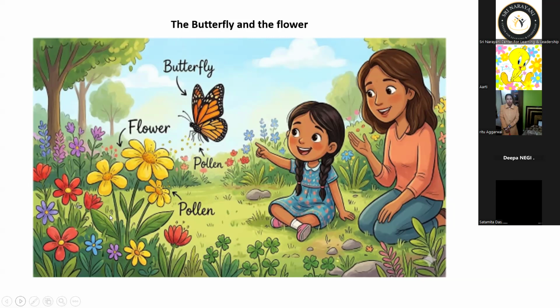Yes, there is a mother and daughter. So there are so many things that you found out. Actually, it's a story that I'm saying now. Here the story is about a butterfly and the flower.